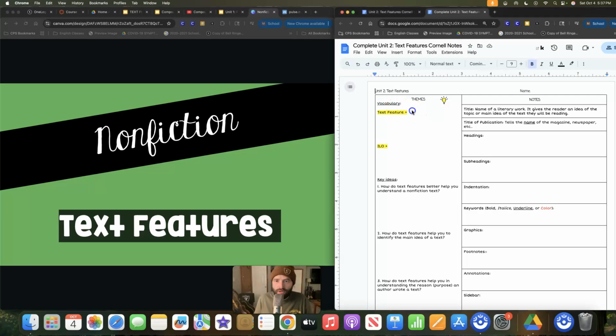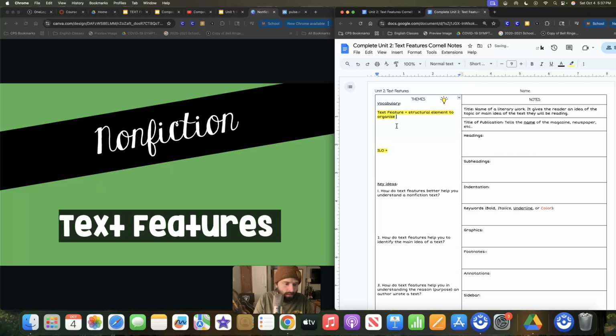Hey everybody, so we're going to talk about text features today. Now a text feature is basically a structural element to organize information and ideas in a text.